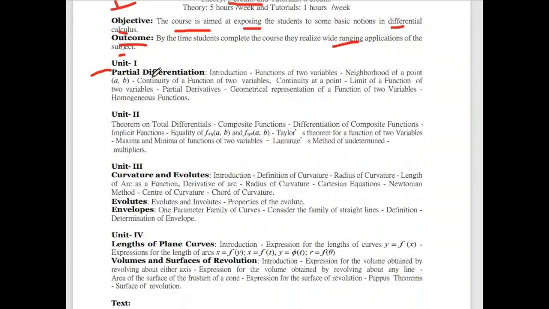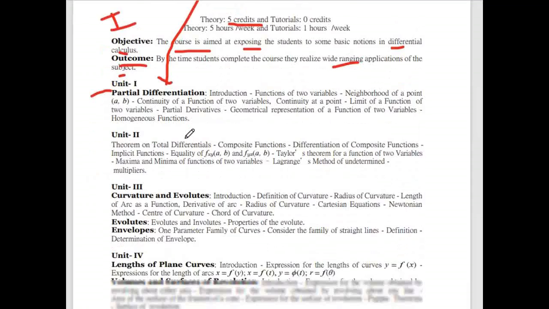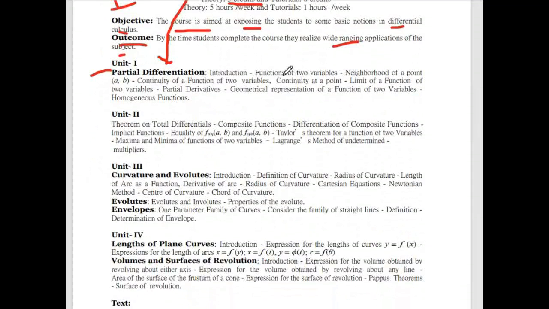The first unit is differential and integral calculus. The first unit is partial differentiation. In partial differentiation, first we study the introduction, and after that function of two variables, neighborhood of a point (a, b), and then continuity of a function. All these are based on function.